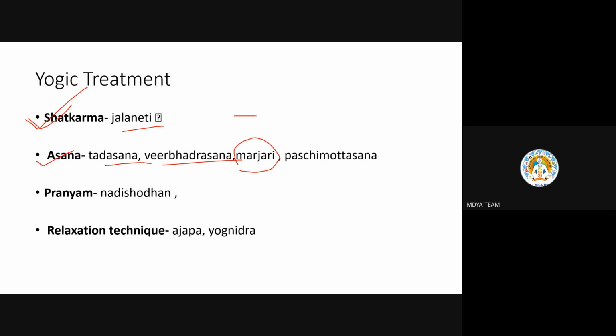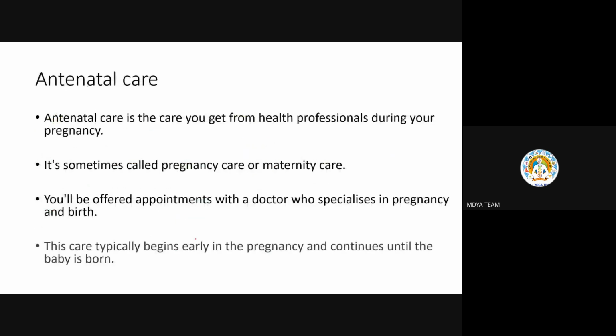Females also lose a lot of blood at the time of pregnancy, so all this could happen. Marjaryasana is also for back relaxation, and then Paschimottanasana again. In pranayama, we can go for Nadi Shuddhi, Brahmari, and others also. Before, I have told relaxation techniques: Ajapa, Yog Nidra, all these meditative techniques we can go for.